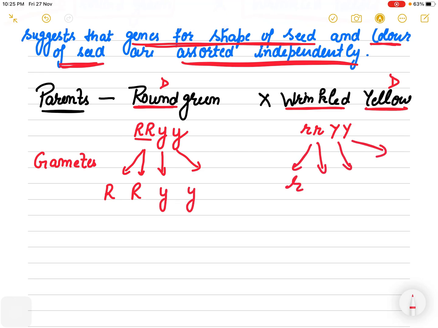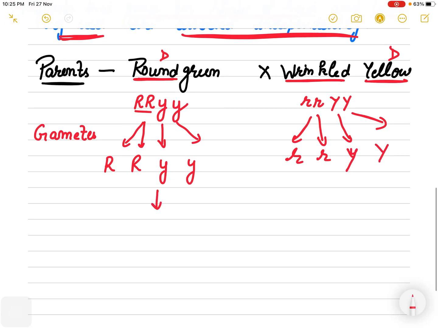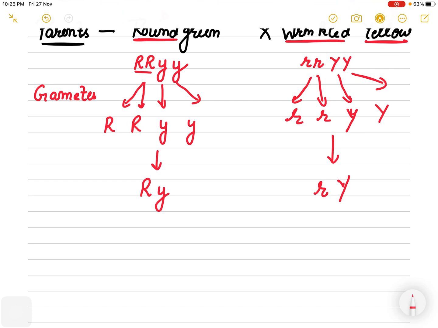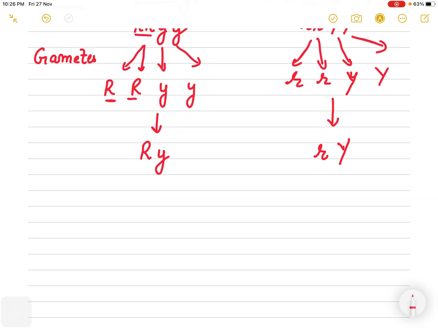This is also same, so R Y Y. So ultimately the gametes will be capital R small y, and here small r capital Y, right? Because only they are both same, so a capital R will come. Now when you cross them, what will be the F1 generation?